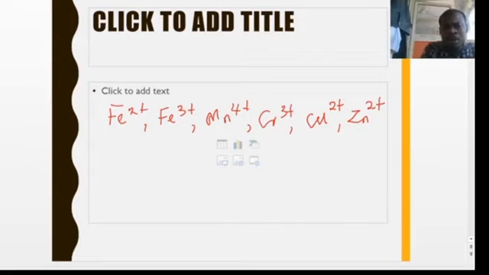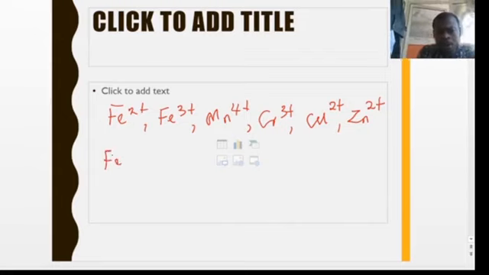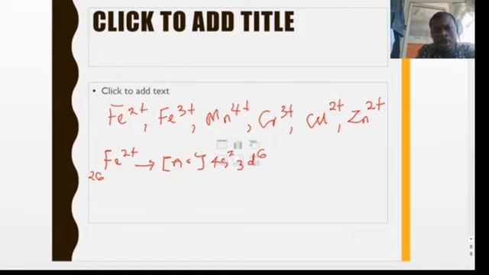So let's begin. As for Fe2+, the atomic number of Fe is 26, so that will be argon core. Normally Fe, with atomic number 26, should be 4s2 and 3d6. Now, because it is losing 2 electrons, it is going to lose the 2 electrons from the 4s part, so that will make it argon core 4s0 and 3d6. So that will be the electronic configuration of Fe2+.